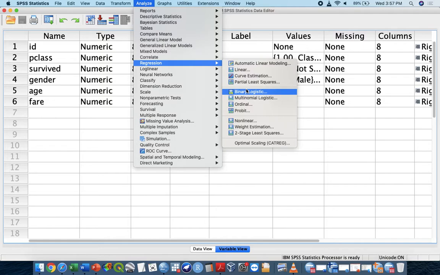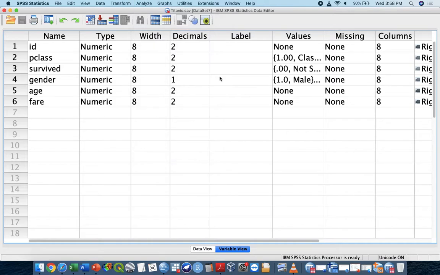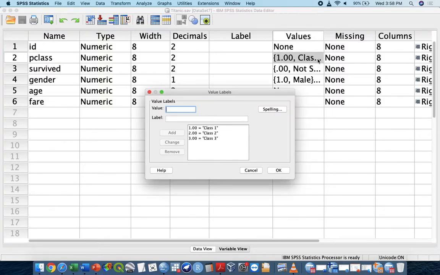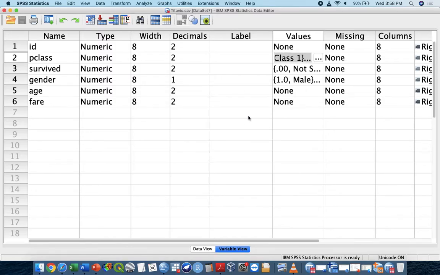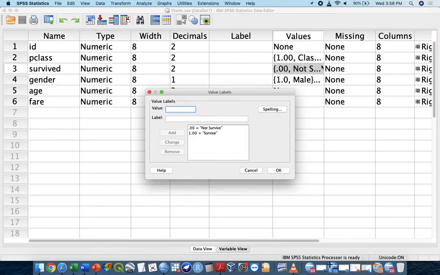Unfortunately, our data is no longer numerical, because our DV is 0 for not survive and 1 for survive. Let me make a recap first. You can see here this is PClass, which means passenger class. You can have class 1, class 2, class 3. It's the same as when you take the train, where there are class 1, class 2, class 3. Survive or not survive are recorded as 0 and 1. 0 will be not survive, 1 will be survive. So we are calculating and estimating those who survive.